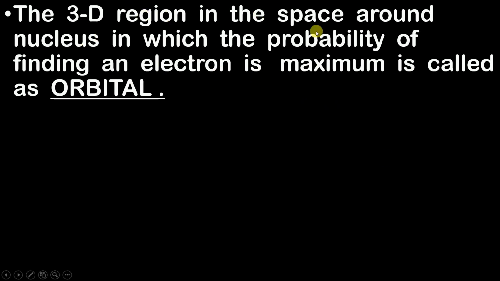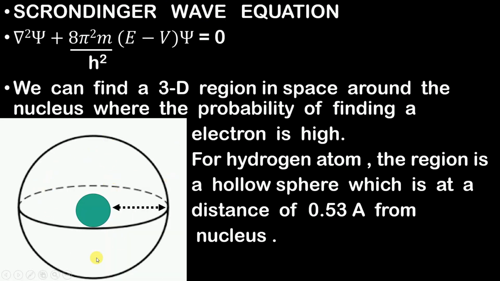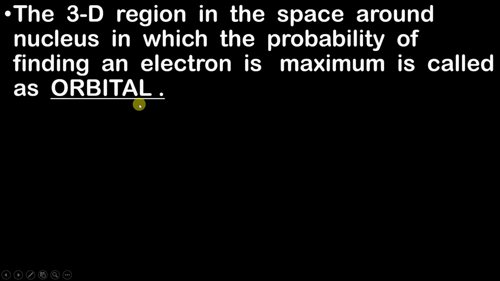Any 3D region in space around the nucleus, like here we have a sphere, where the chance of finding an electron is high is called an orbital.